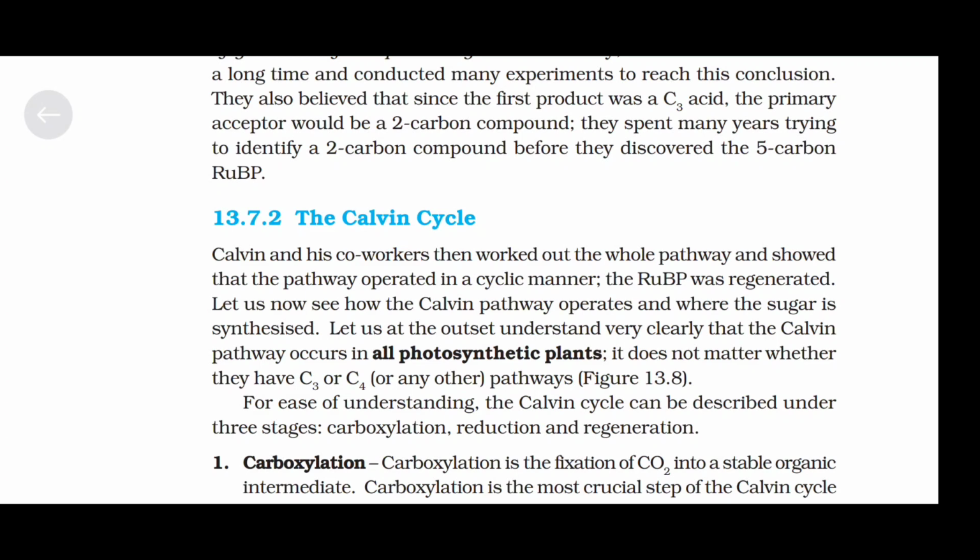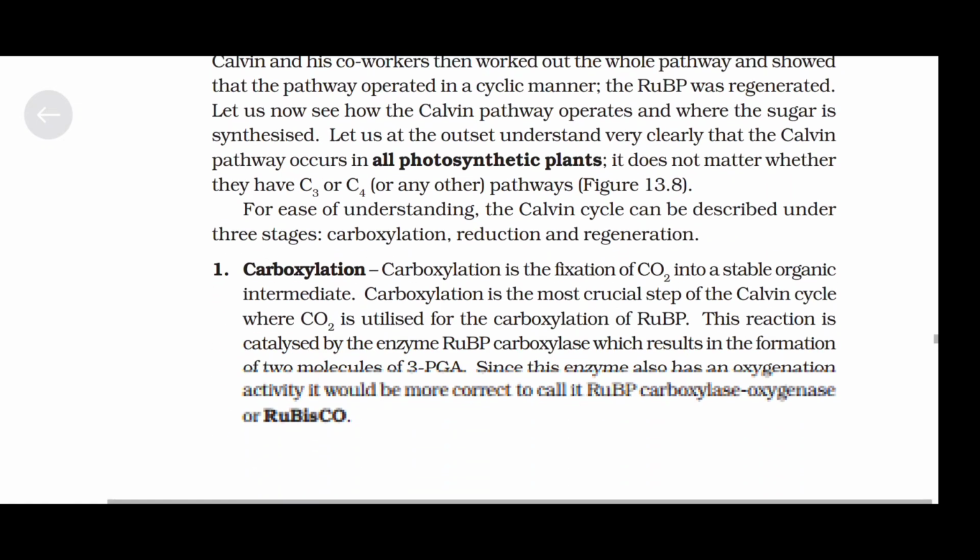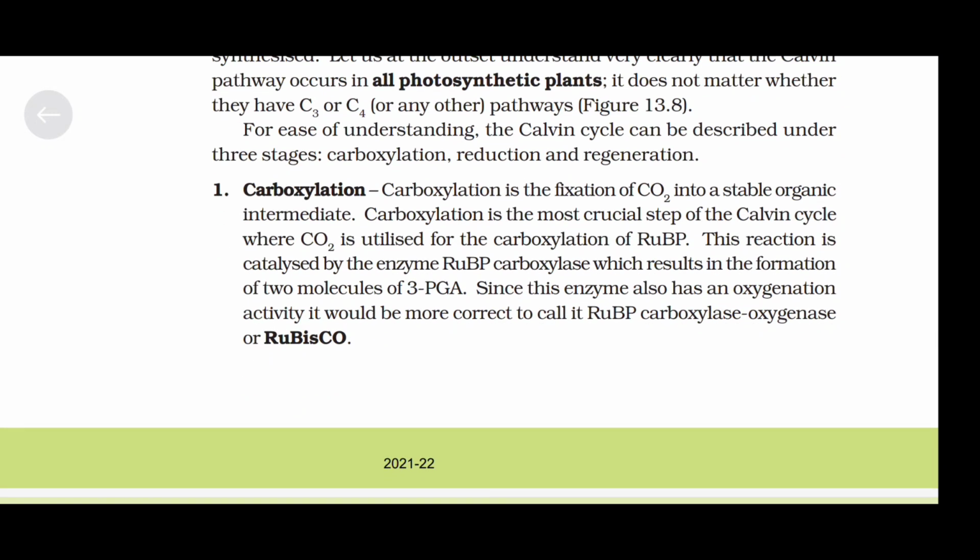Let us at the outset understand very clearly that the Calvin pathway occurs in all photosynthetic plants. It does not matter whether they have C3 or C4 or any other pathways. For ease of understanding, the Calvin cycle can be described under three stages: carboxylation, reduction, and regeneration. Carboxylation.